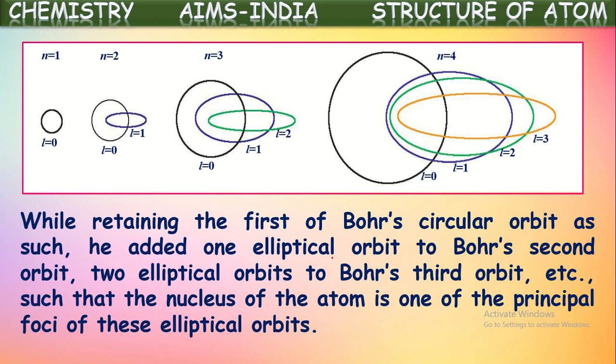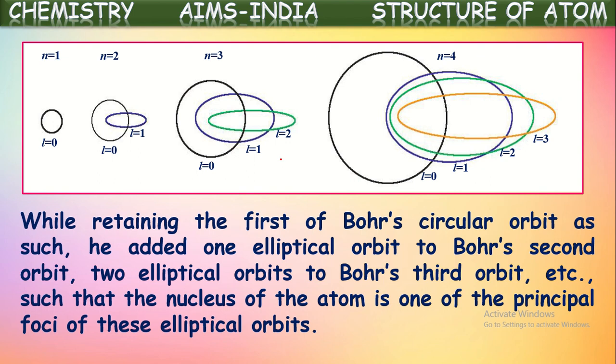He added one elliptical orbit to Bohr's second orbit, two elliptical orbits in the third shell, and three elliptical orbits to the fourth Bohr orbit, such that the nucleus of the atom is one of the principal foci of these elliptical orbits. So for all these elliptical orbits, the nucleus is one of the foci.